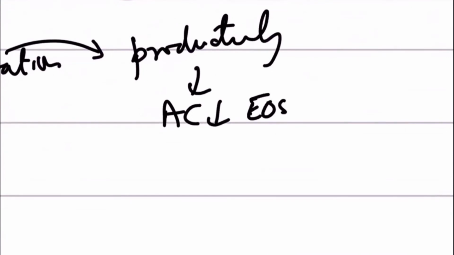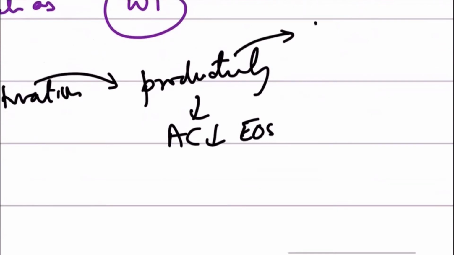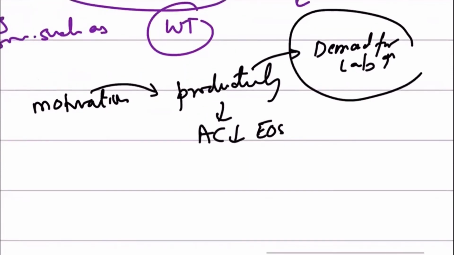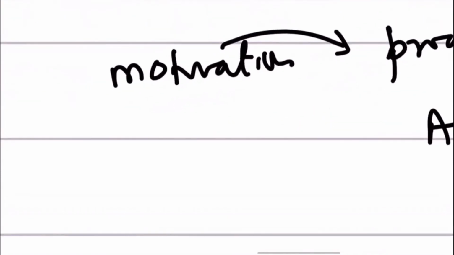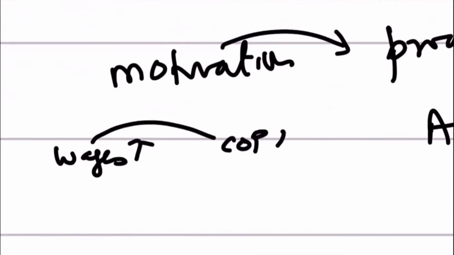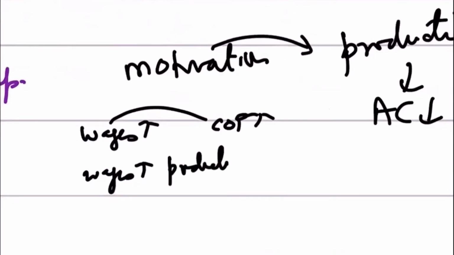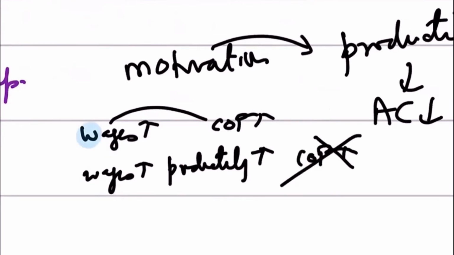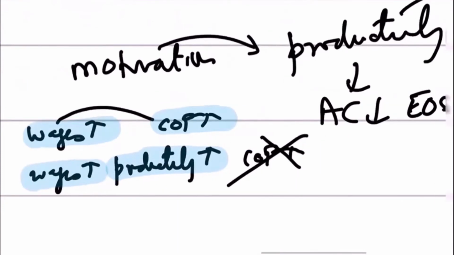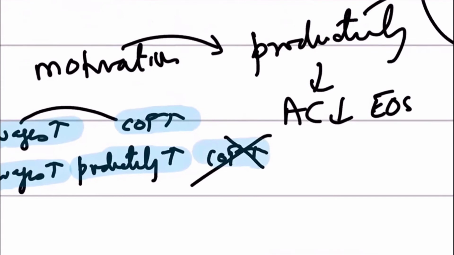And remember that if productivity goes up, demand for labor goes up. Also remember that if wages are going up, then cost of production would go up. But if wages are going up and at the same time the productivity of the workers is going up as well, then cost of production will not go up. So a rise in wages results in a rise in cost of production, but a rise in wages accompanied by a simultaneous rise in productivity offsets the cost of production. Hence, the cost of production does not go up in that case.